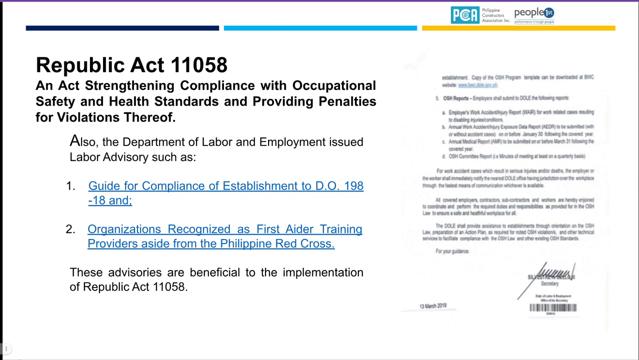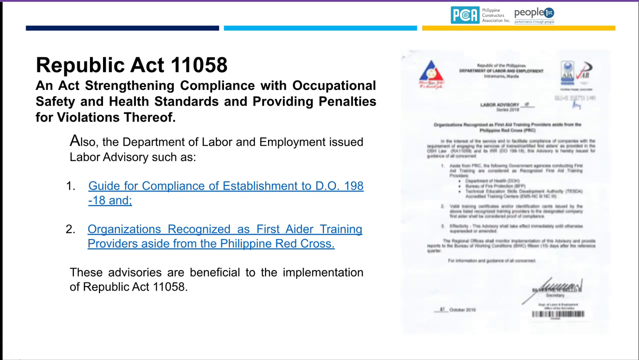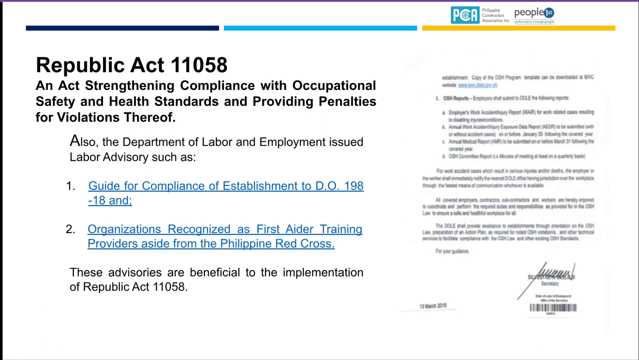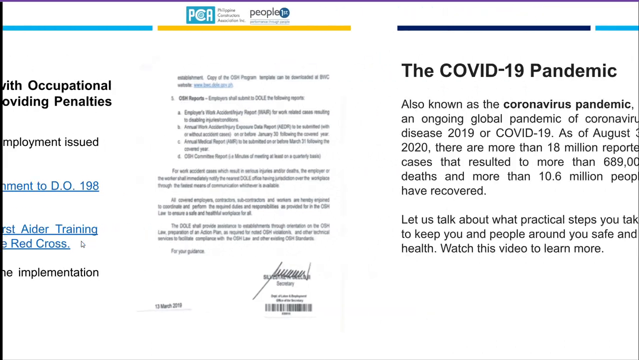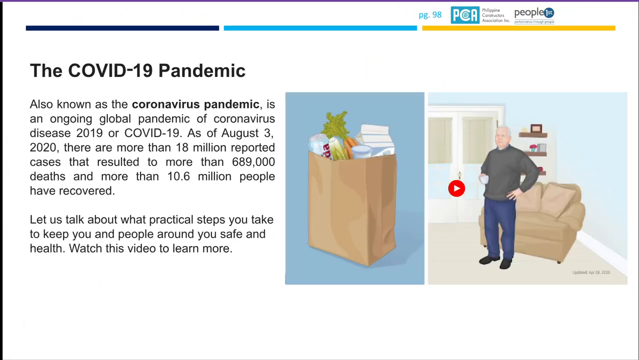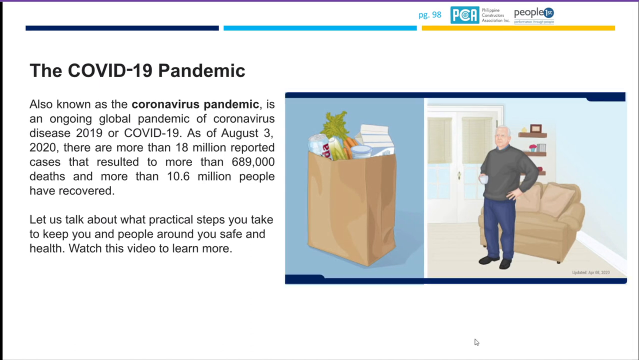Also, the Department of Labor will issue advisories such as guidance of compliance and record of first aider training. In construction, usually first aider training is required. What do we do now after the coronavirus pandemic? It is an ongoing pandemic and there will be reported cases, so there are additional steps in providing safety and health for the construction site.